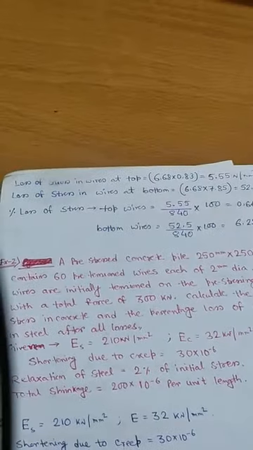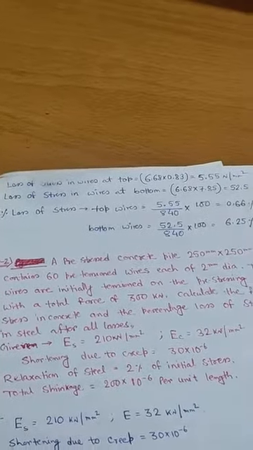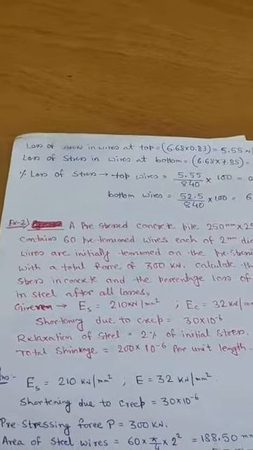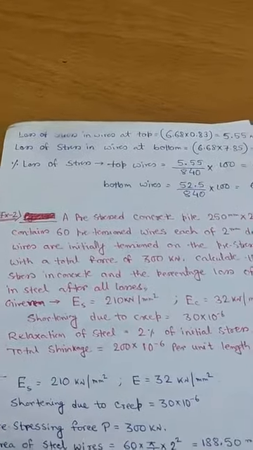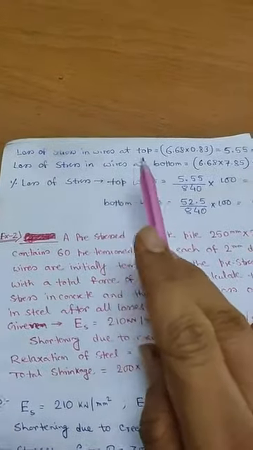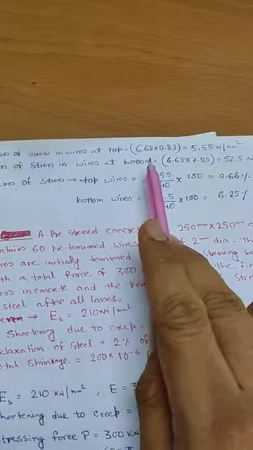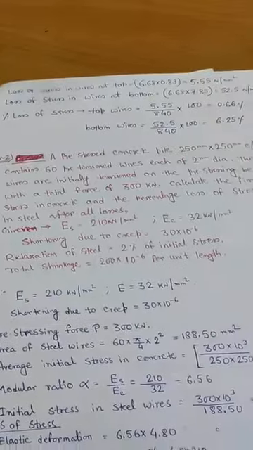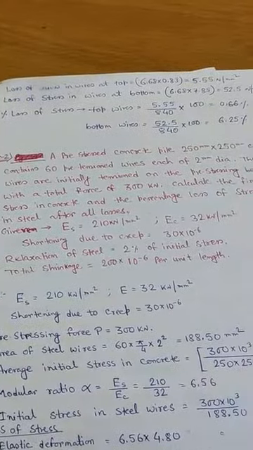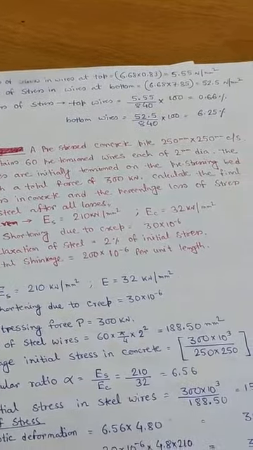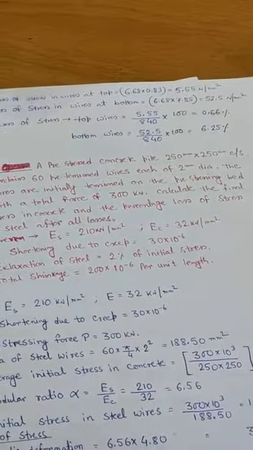So, we get two values; the Fc value is known, that is the pre-stress in concrete at the level of the steel at the top as well as the bottom. So we can find the loss of stress in wires at top as 6.68 into 0.83, that is 5.55 Newton per millimeter square, and loss of stress in bottom wires as 6.68 into 7.85, that is 52.5 Newton per millimeter square.